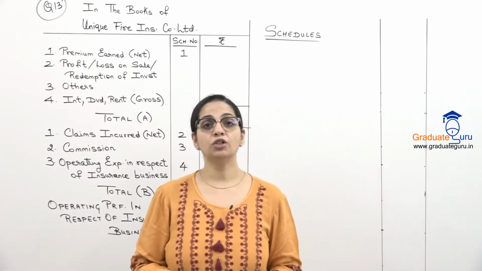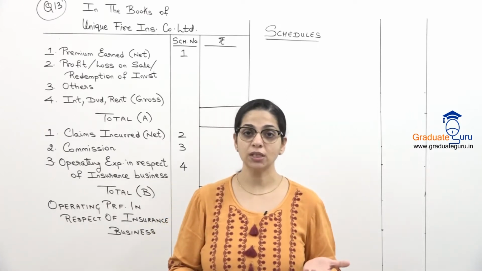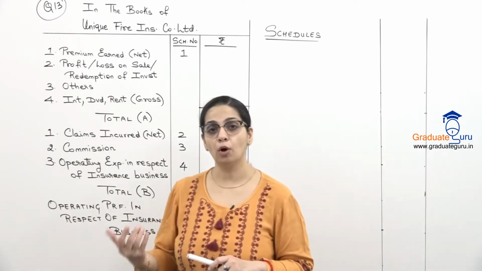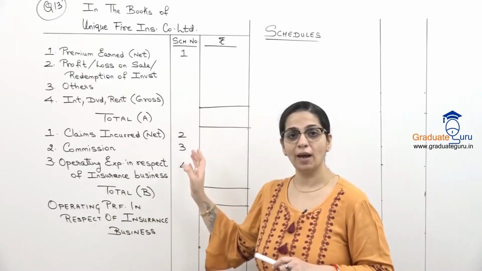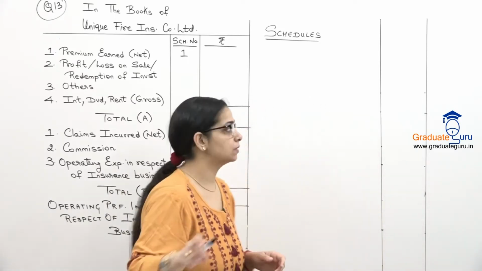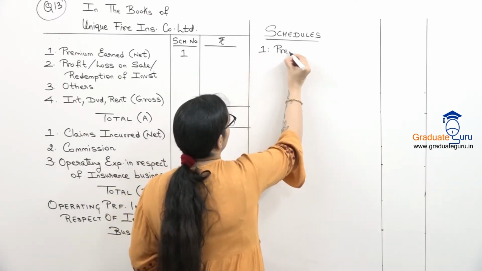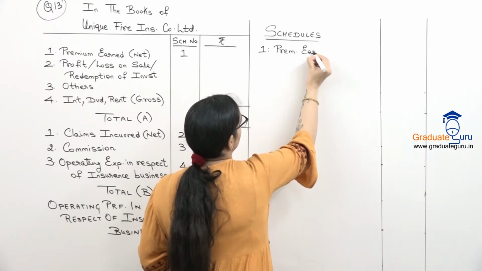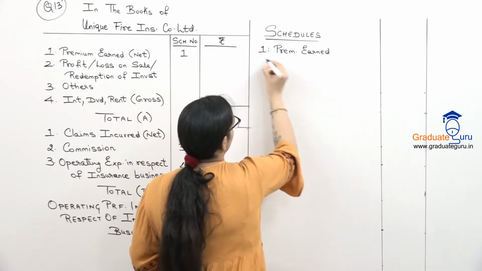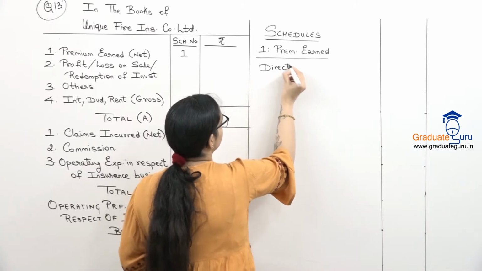So first we are going to concentrate on our revenue account. As usual, we'll prepare our schedules and find the operating profit first. So I have the format ready. Let us begin with our first schedule for premiums. So premiums earned is our first schedule. There we start with direct business.